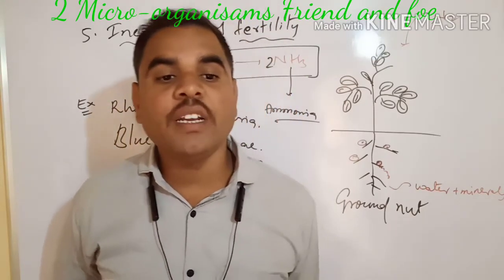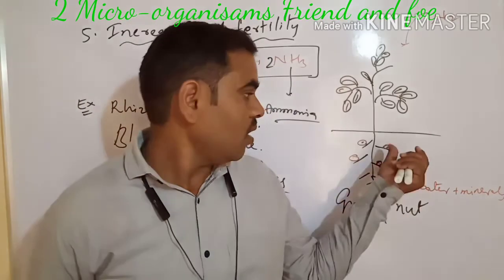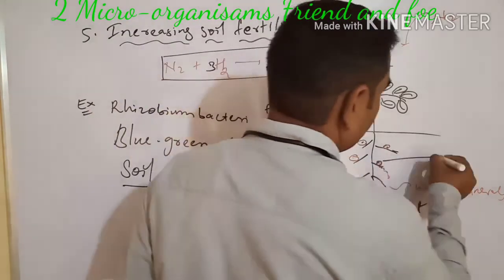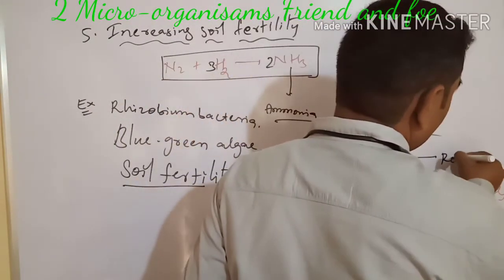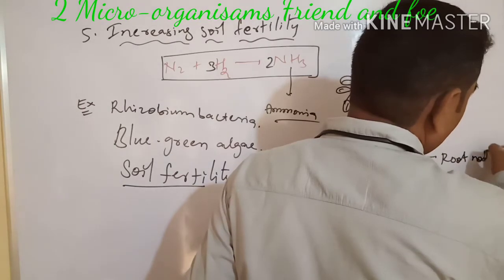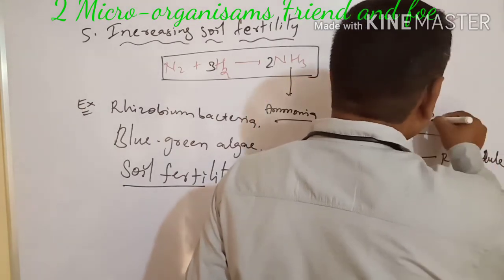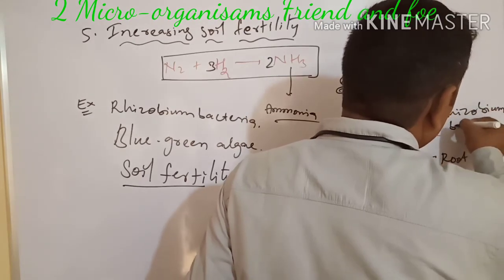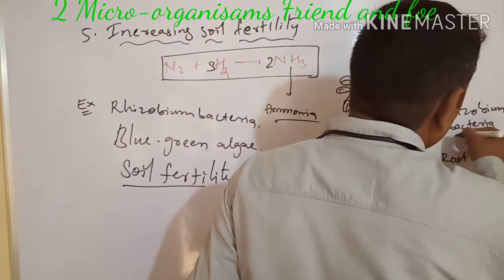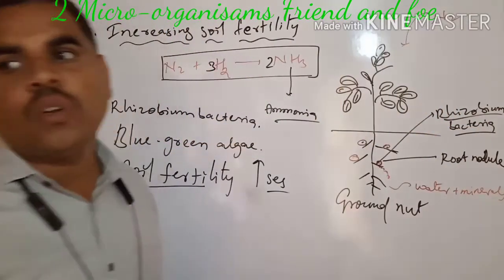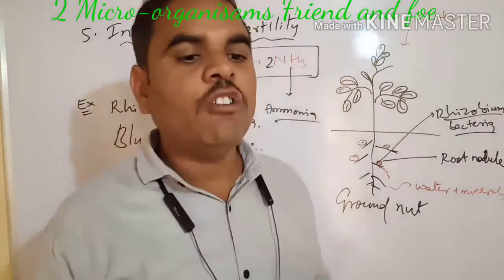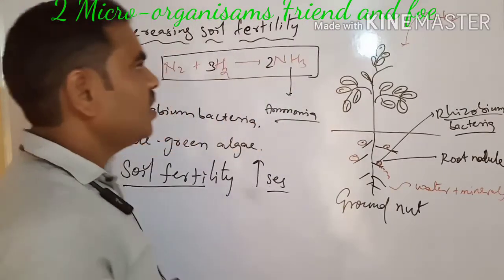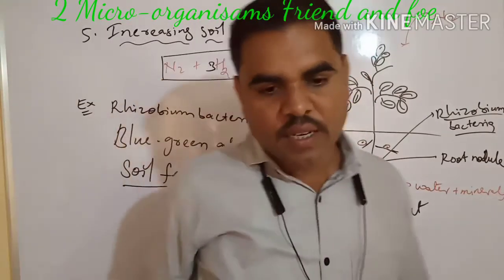See, Rhizobium bacteria are present in the root nodule. See, the root nodule is there. These Rhizobium bacteria are present in root nodules. Next, we see that Rhizobium bacteria also increase soil fertility. It is also increasing the soil fertility.